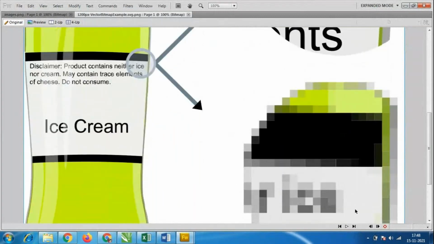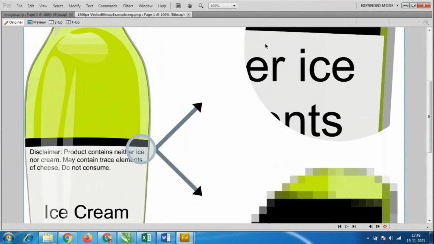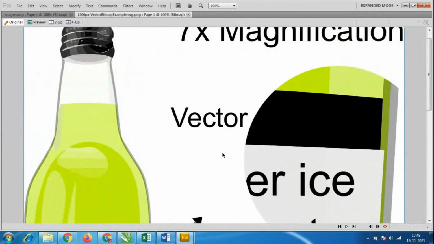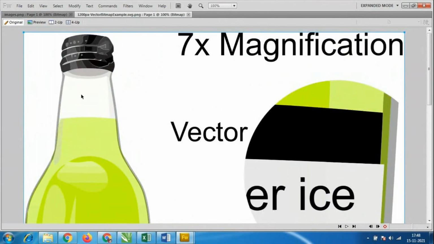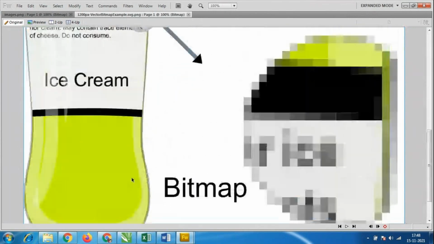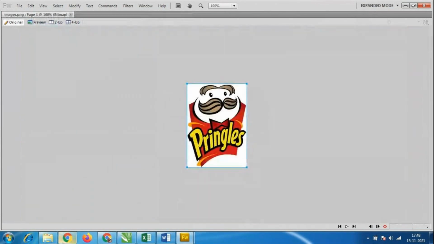If we type some text, it has so much clarity like this. So that is the difference. See the bottle design, which is completely done with the vector options.